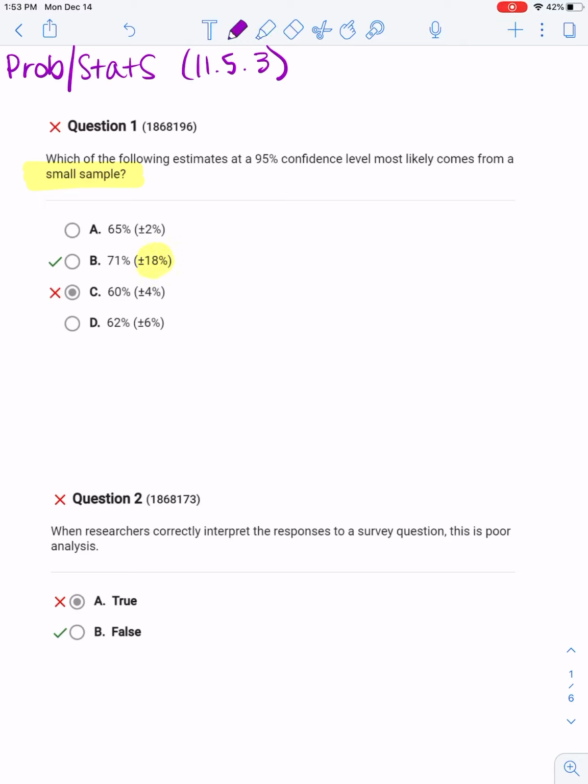So they're saying that, okay, 71% is the percentage, and from there, they're not super confident. So we would have to add 18 to 71 and also subtract 18 from 71 to get our range in terms of the actual percentage. So if I subtract 18 from 71, this would be 53%. If I add 18 to 71, that would be 89%.